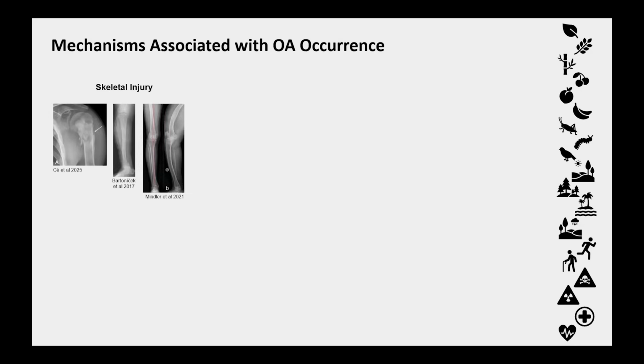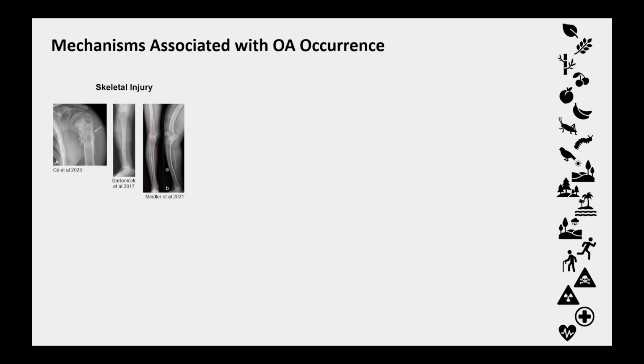So now that we've covered osteoarthritis prevalence rates, let's consider the possible mechanisms that are driving these rates. And to start, let's focus on environmental factors. One very well-known contributor to osteoarthritis is skeletal injury, and this could be due to actual fractures in the bone that disrupt nearby joint environments, or to micro injuries in joints that occur over time, either because of your occupation or because your bones are malaligned.